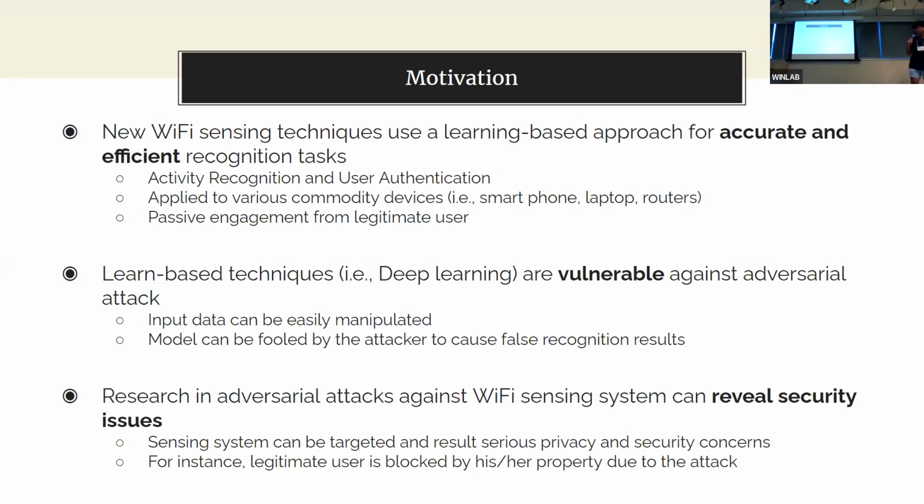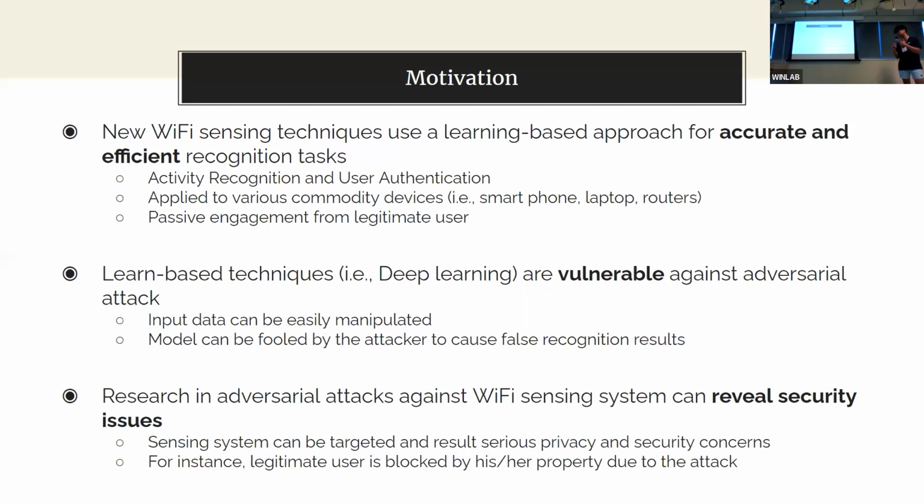Secondly, our learning-based techniques, in this case deep learning, are vulnerable against adversarial attacks. This means that the input data can be manipulated and the model can be fooled by the attacker. The motivation behind this is that deep learning models are vulnerable to adversarial attacks that fool the model into false recognition scenarios using obfuscated data. The only way to obfuscate this certain data is to jam all the signals in the IoT authentication scenario.